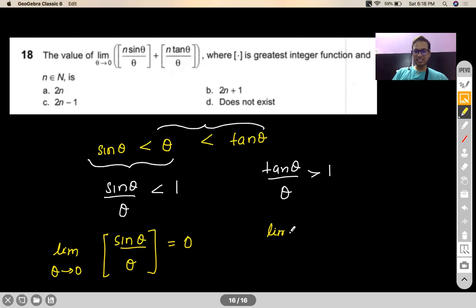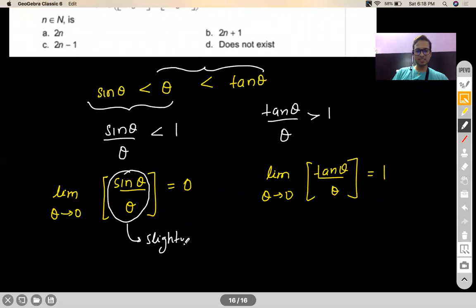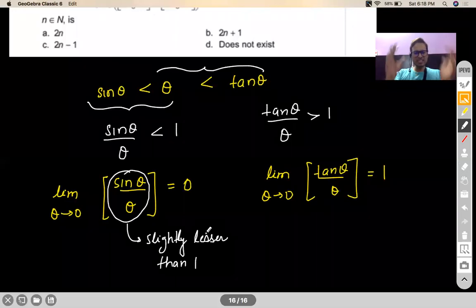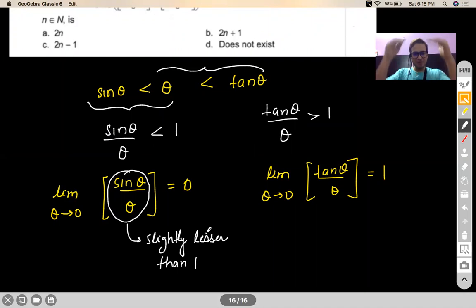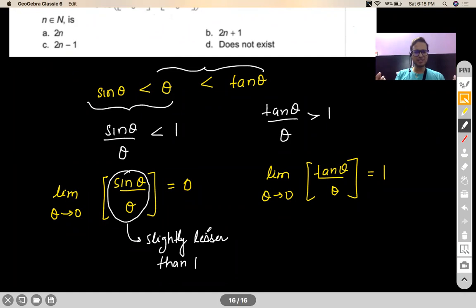But if you take GIF of tan theta by theta as x tends to 0, your answer will be 1, because in reality, sin theta by theta is slightly lesser than 1. Okay, let's say 0.99999. The moment you take the GIF, the function will drop to 0. If your function drops to 0, whether you find left hand limit or right hand limit of that, your answer will be 0, my dear.